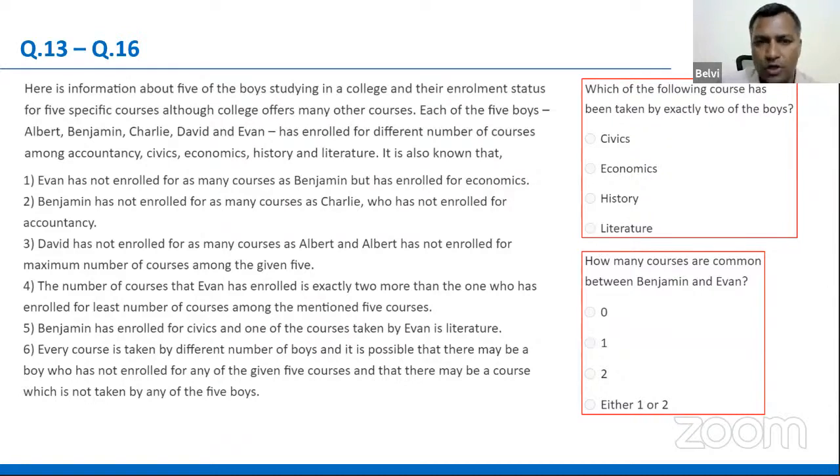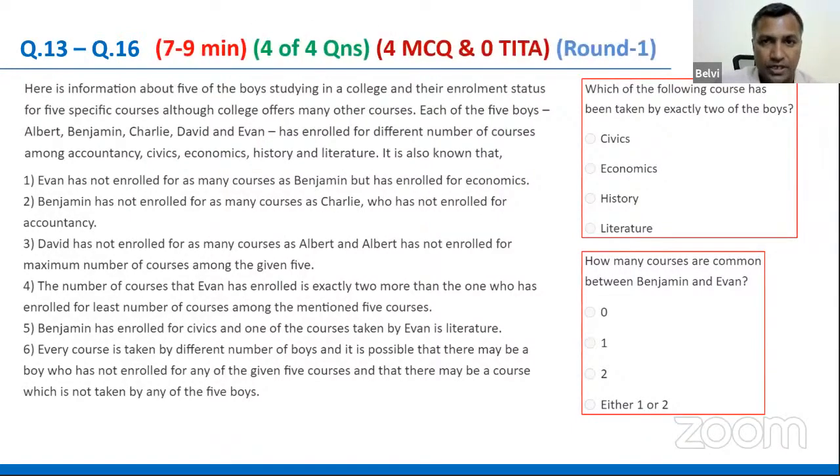So therefore, the LR guys, those who prefer to do logical reasoning or analytical reasoning, I'm sure you would have preferred this and done it in the first round. If you say, no, I'm not an LR guy, I'm more a DI guy, you would have pushed it to the second round. Depends, but it's a more doable set, right? Whether in the first round or second round, I'm sure you would have come back and attempted this particular set. This is one of the easier LR sets out there, somewhere between easy and medium. Might have taken some time based upon the speed at which you do things at this point in time.